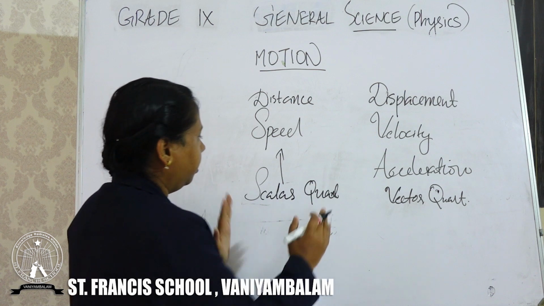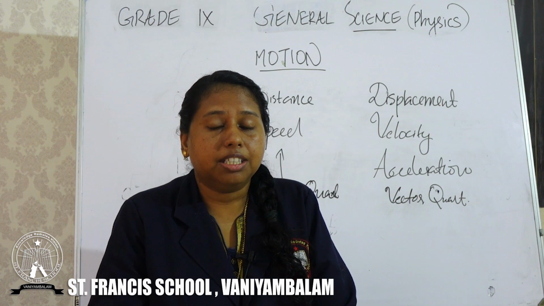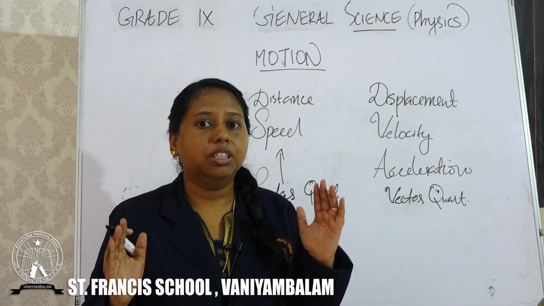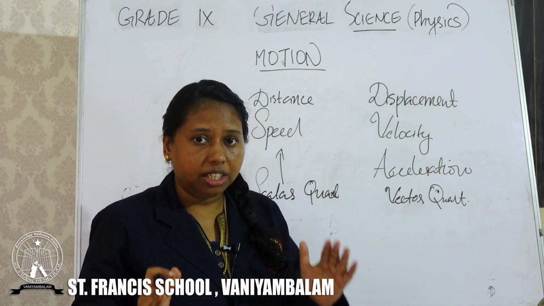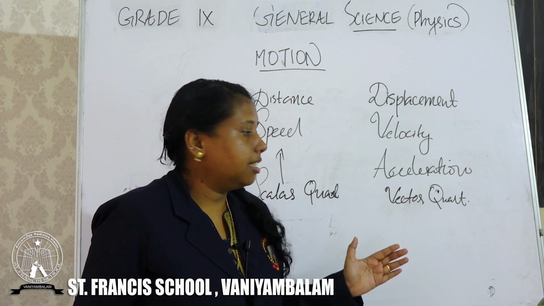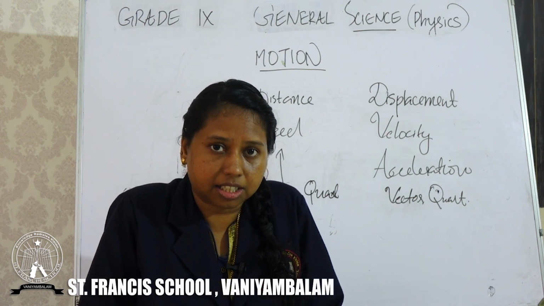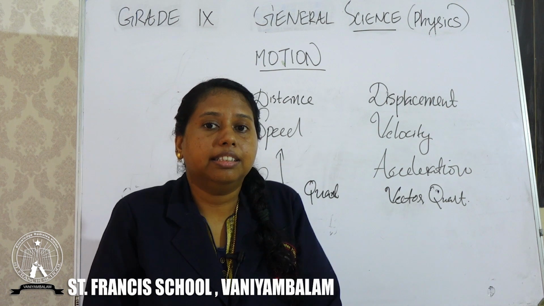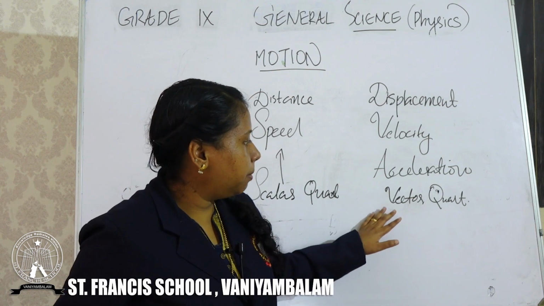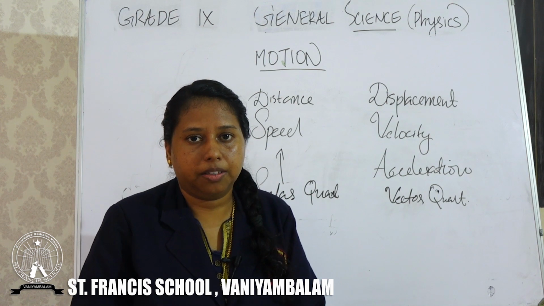So can you now define the term scalar quantity? What is meant by scalar quantity? The quantity which needs only the magnitude is known as scalar quantity. And when we are considering magnitude as well as direction, then that type of quantity is known as vector quantity. Examples for vector quantities are displacement, velocity and acceleration.